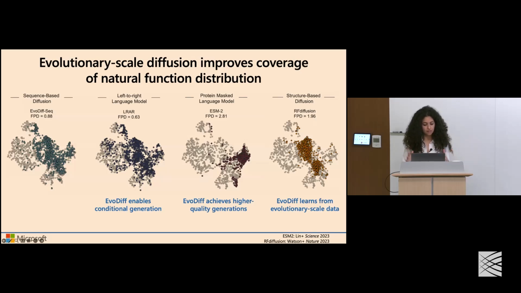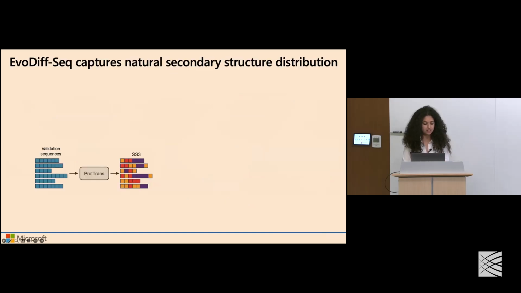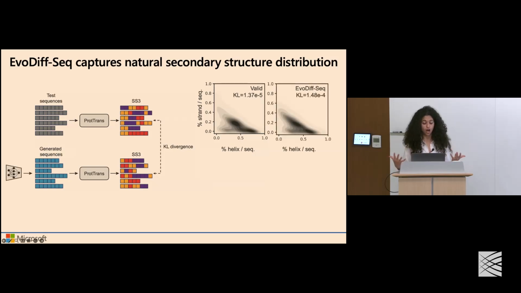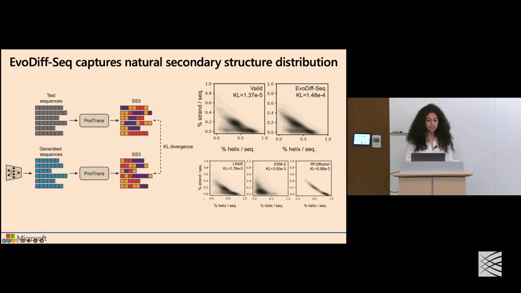So this gives us a sense of function. We can perform similar analyses where we generate embeddings and evaluate these distributions for structural features using another structure-based predictive tool that will generate embeddings representative of secondary structure elements and annotate individual residues for predicted secondary structures. And we see here that EvoDiff, again, does a good job of capturing the known distribution of secondary structure elements better than tools like masked language models or structure-based diffusion.